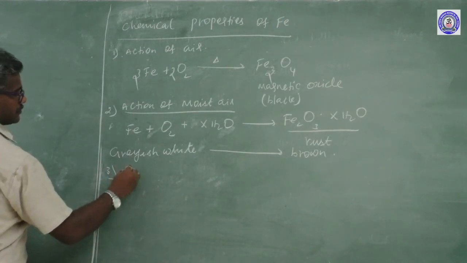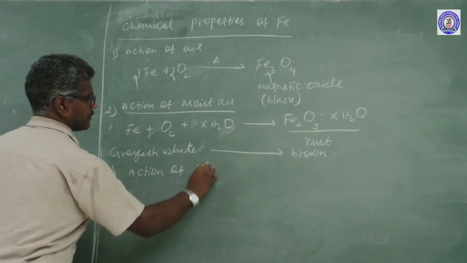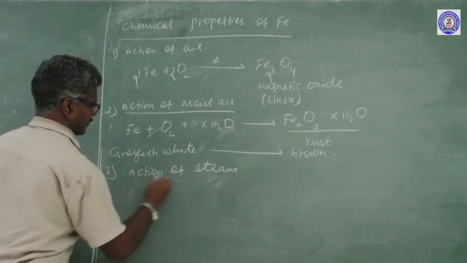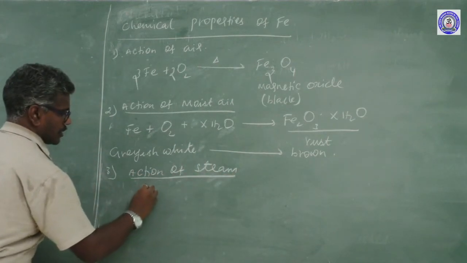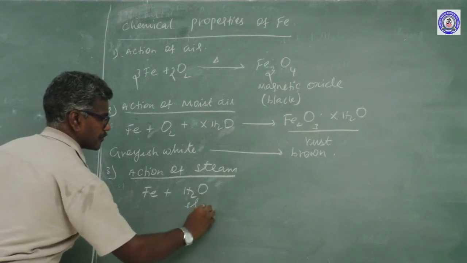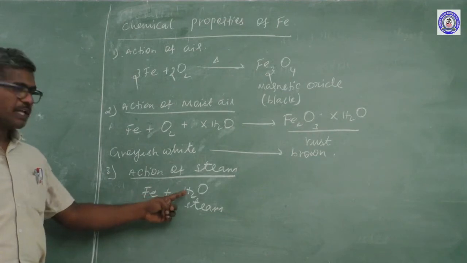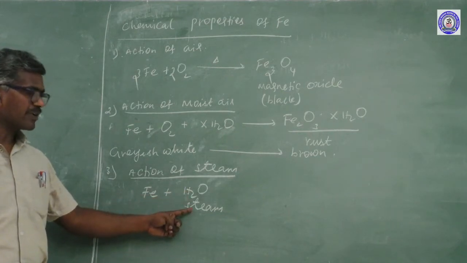Another one, action of steam. Iron does not react with water. Water in the form of steam.